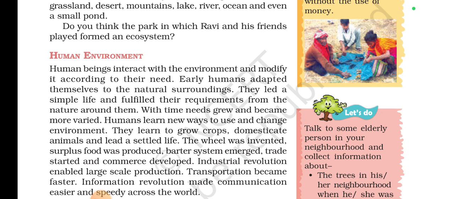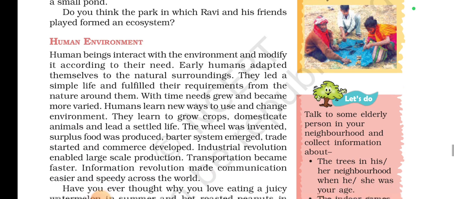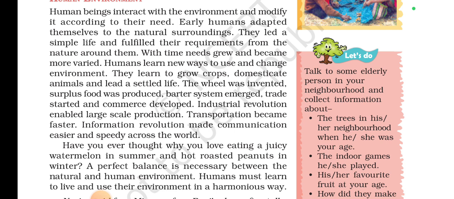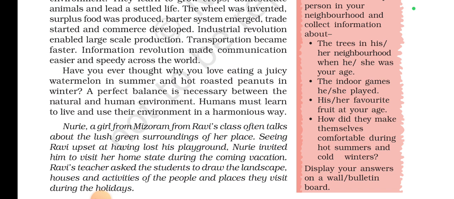With time, humans learned new ways to use and change the environment. They learned to grow crops, domesticate animals, and lead a settled life. The wheel was invented, surplus food was produced, and the barter system emerged. Trade started and commerce developed. The Industrial Revolution enabled large-scale production. Transportation became faster. The information revolution made communication easier and speedy across the world. So this is about how human civilization has progressed and made changes in the natural environment to make human-made environments.